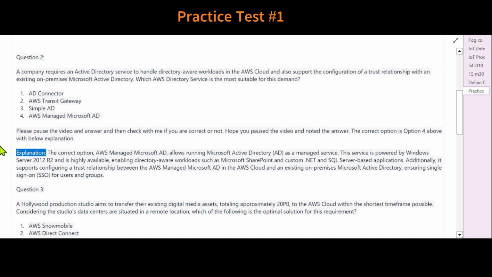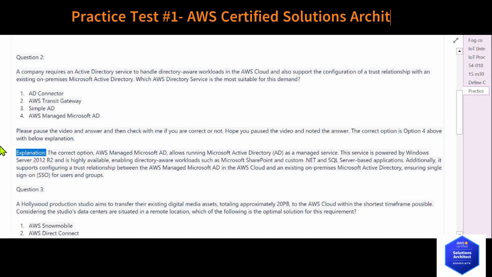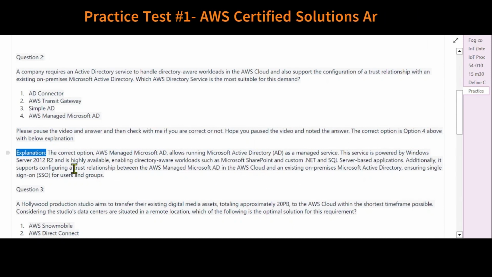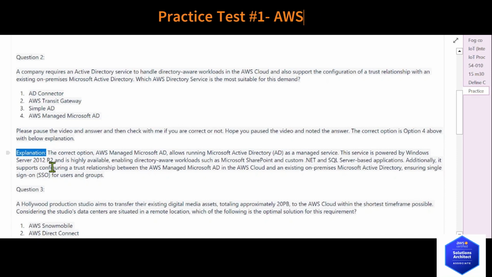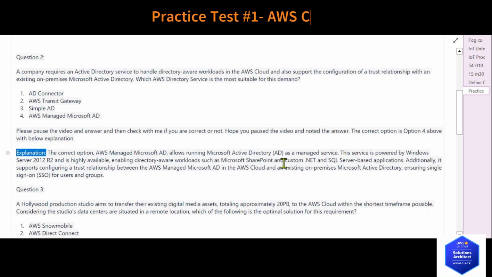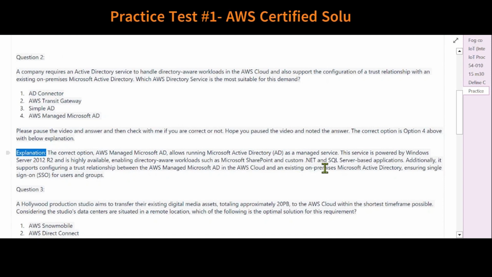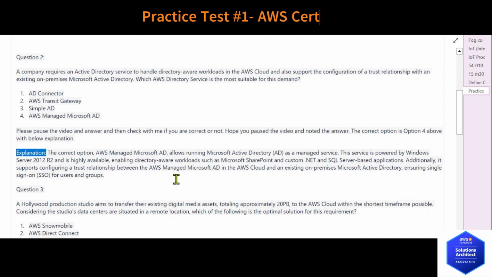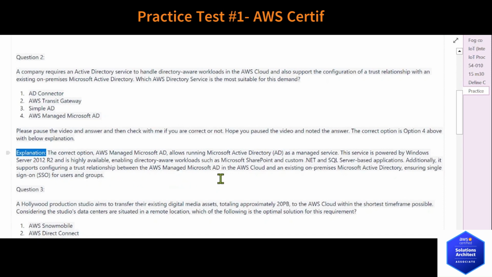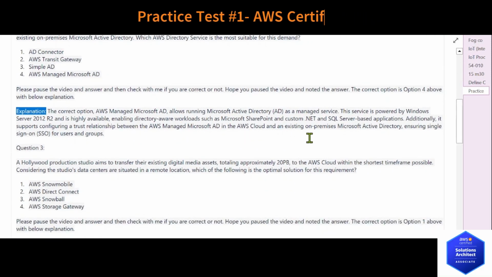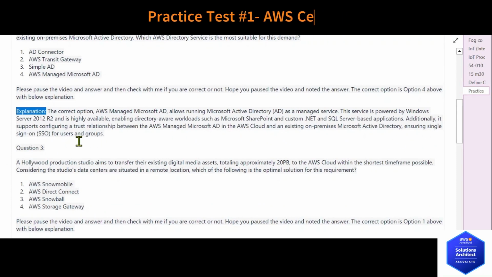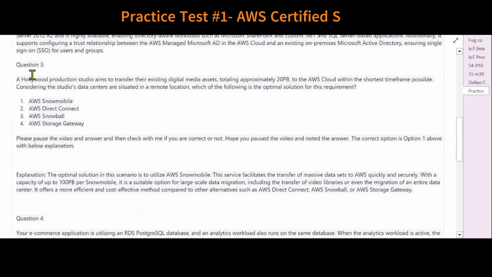Explanation: the correct option, AWS Managed Microsoft AD, allows running Microsoft Active Directory (AD) as a managed service. This service is powered by Windows Server 2012 R2 and is highly available, enabling directory-aware workloads such as Microsoft SharePoint and custom .NET and SQL Server-based applications. Additionally, it supports configuring a trust relationship between the AWS Managed Microsoft AD in the AWS cloud and an existing on-premises Microsoft Active Directory, ensuring single sign-on (SSO) for users and groups.